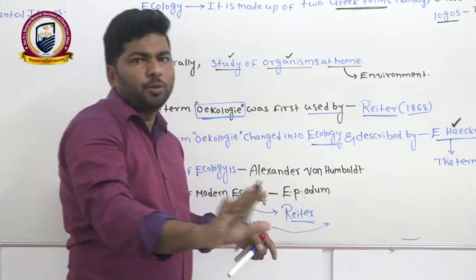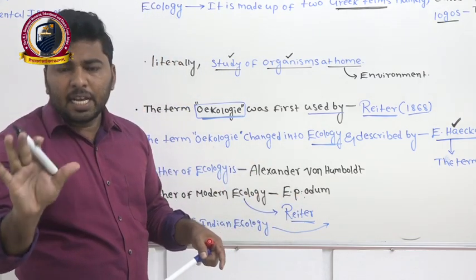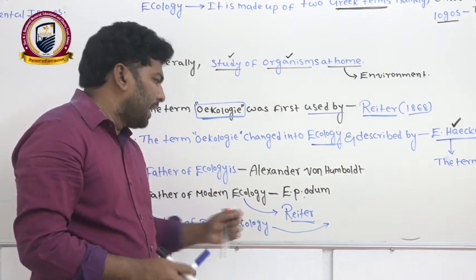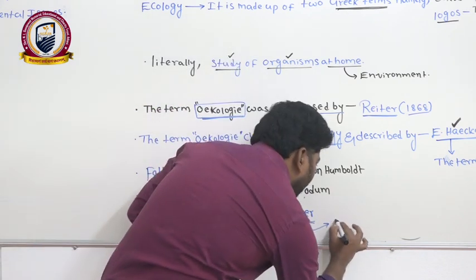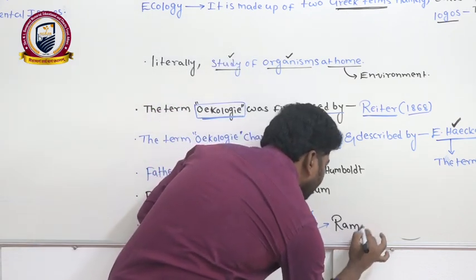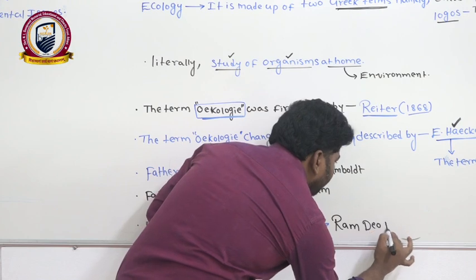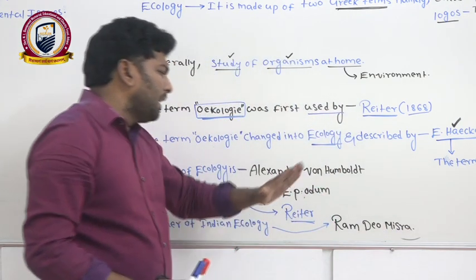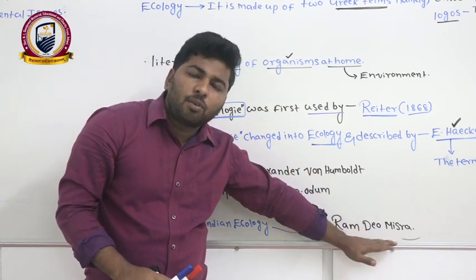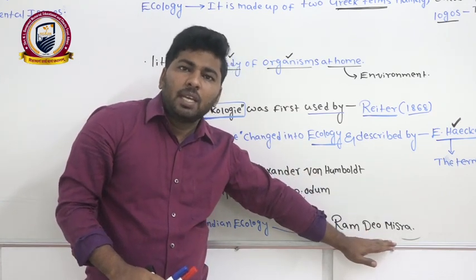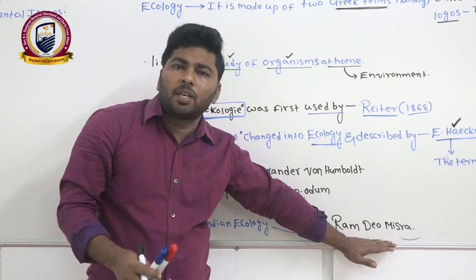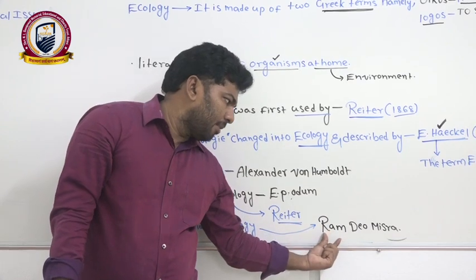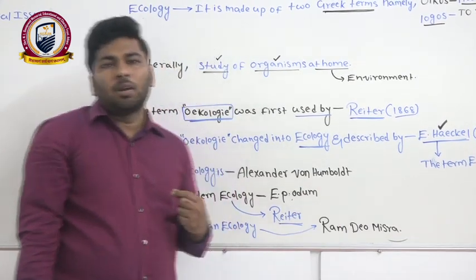Here there is no confusion, because our NCERT book clearly mentions in the introduction the scientist's name: Ramdeo Misra. Ramdeo Misra is a scientist. We call him the father of Indian ecology because he gave a lot of information in Indian ecological books.